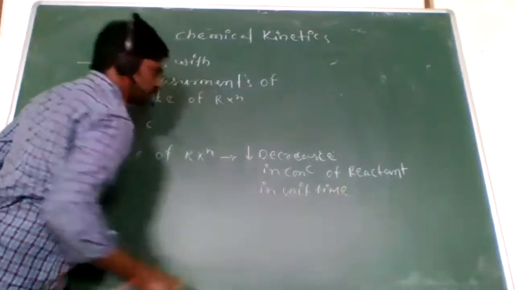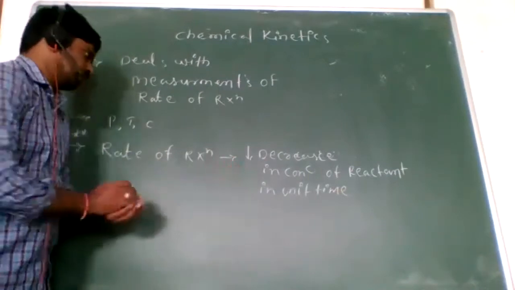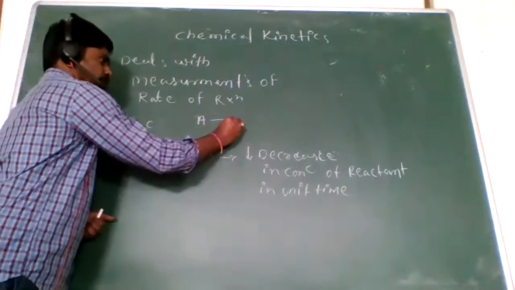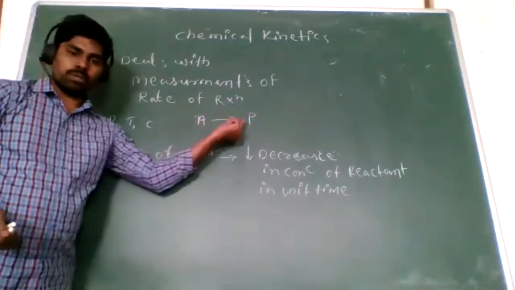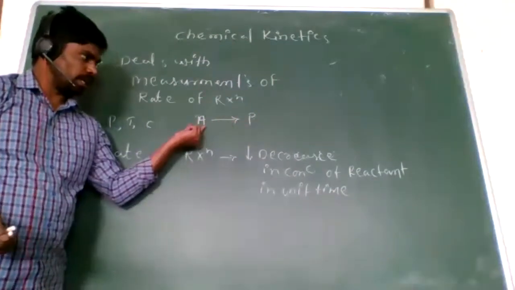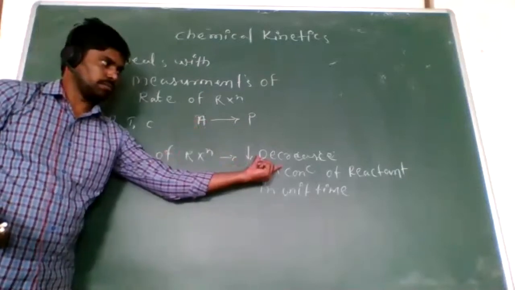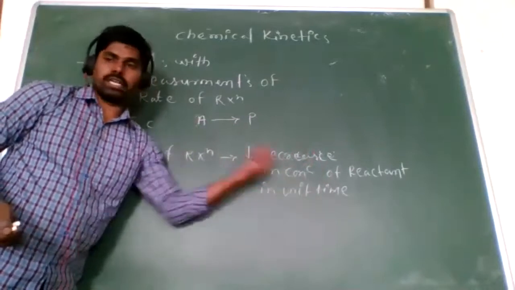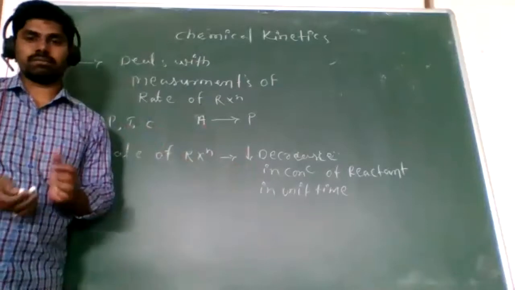In the reaction we know already, A is the reactant that is converted to the product. So A is the reactant, and the decreasing concentration of reactant in unit time is what we call the rate of reaction.